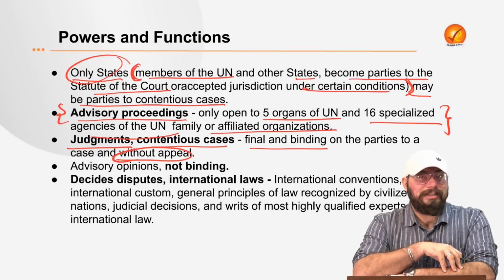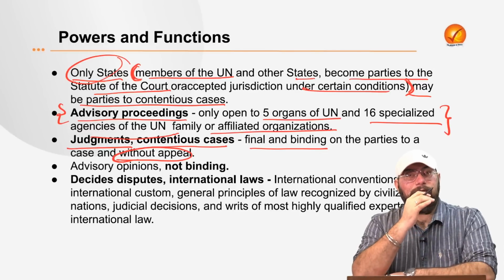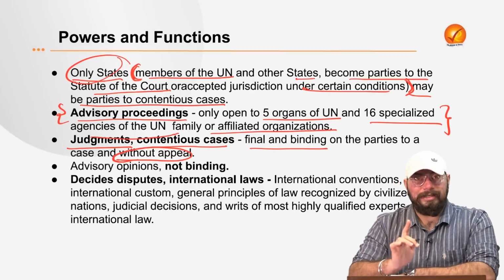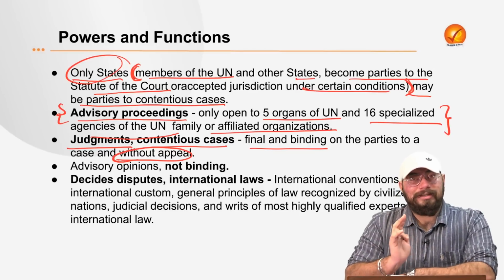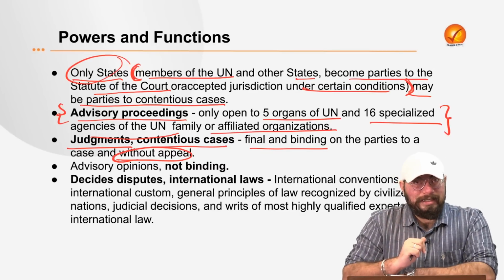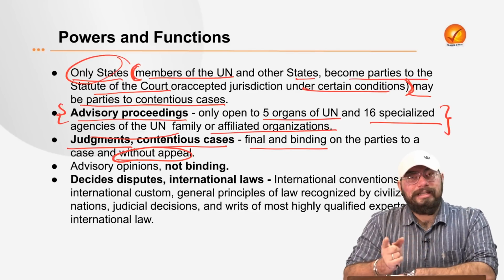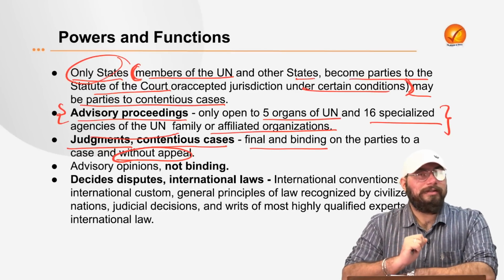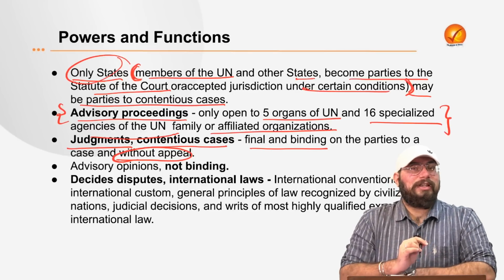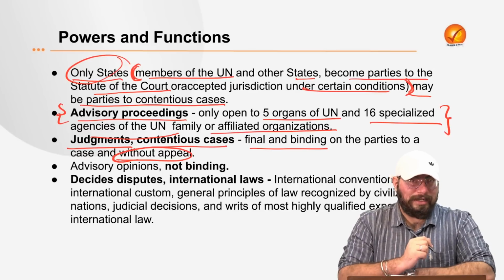But one criticism of ICJ which comes time and again is that the judgment given by ICJ is in a way not having a very tangible effect. The reason for that is that here we saw judgment in contentious cases is final and binding. But it is only final and binding if both of the parties agree to it. If one party says that I don't agree to the judgment of the ICJ and I don't follow the judgment of the ICJ, in that case it might not be binding on that particular party, right? So that is why sometimes the criticism of ICJ is that it is a kind of a toothless organization. And more tangible powers need to be provided to the ICJ, right?